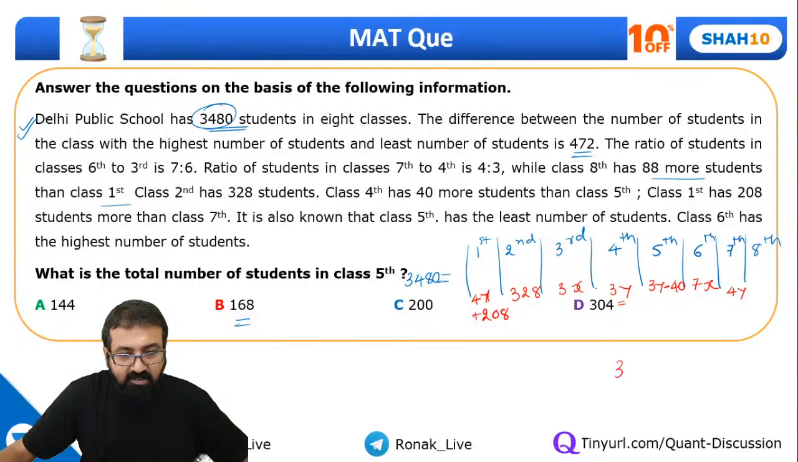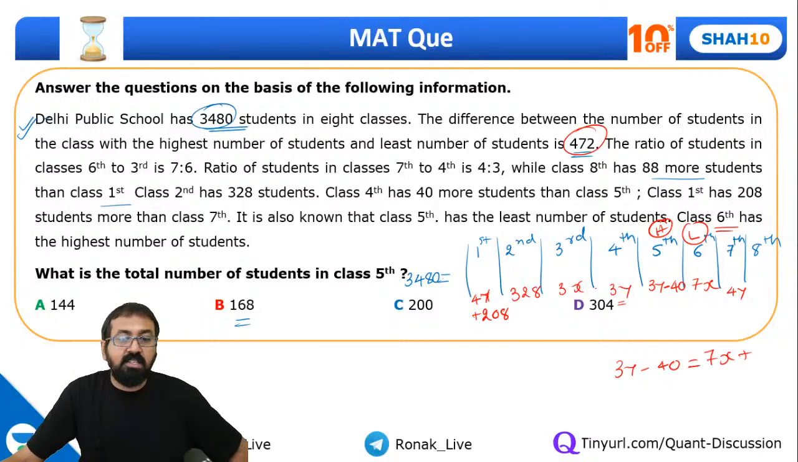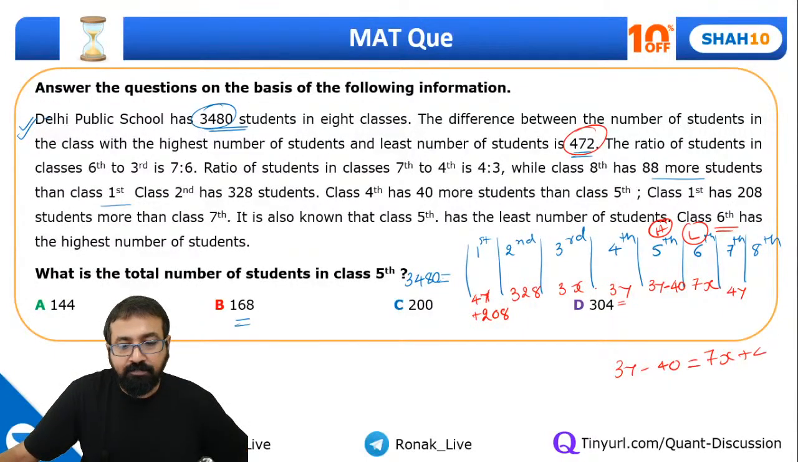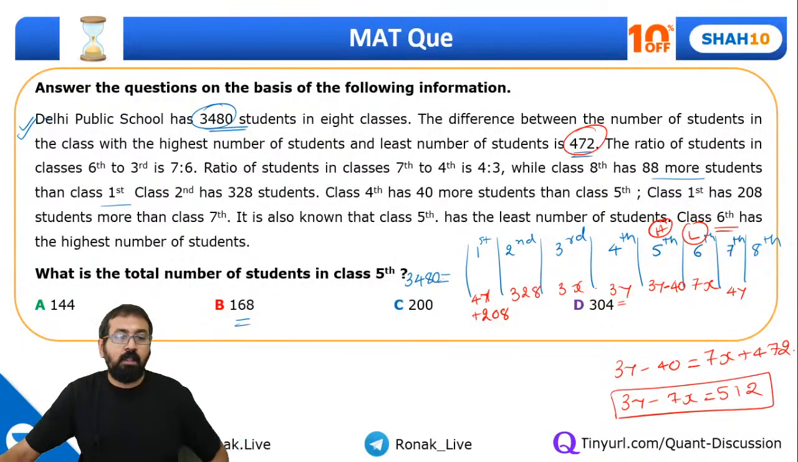So I can say 3y minus 40 plus 472 equals 7x. Class 5th has the least and class 6th has the highest. Remember this: highest is 472 more than the least. Right guys, you solve it, I am also solving it here. So you will get one equation, 7x minus 3y equal to 512. This is the first equation.